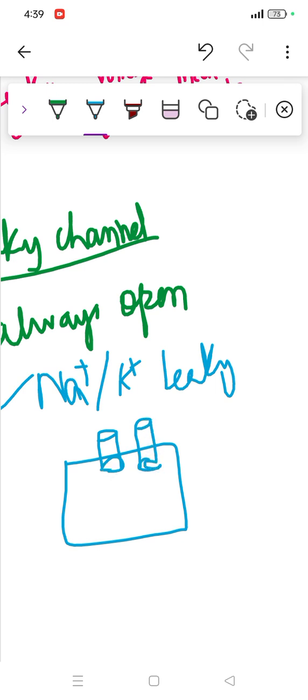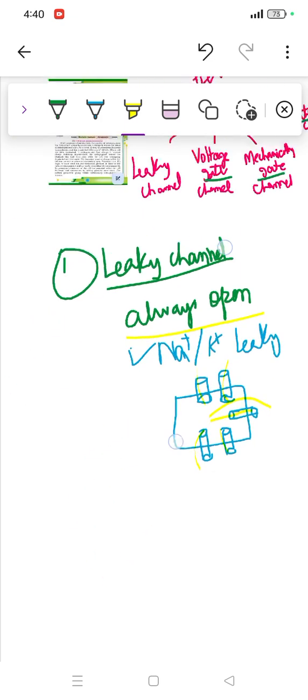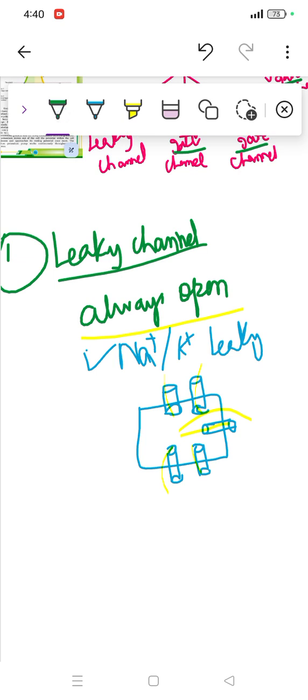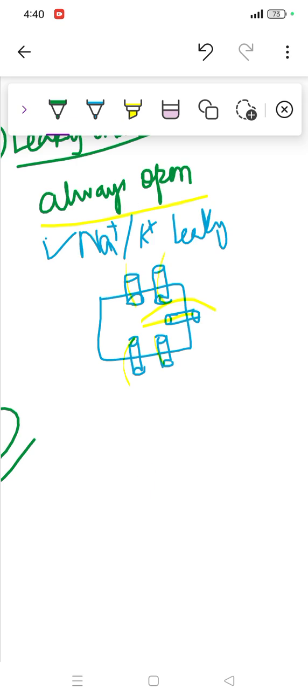Since they are open, some things come and some go inside and outside. These channels are always open, as I mentioned, so I hope it is clear. The second one is called the voltage gated channel.